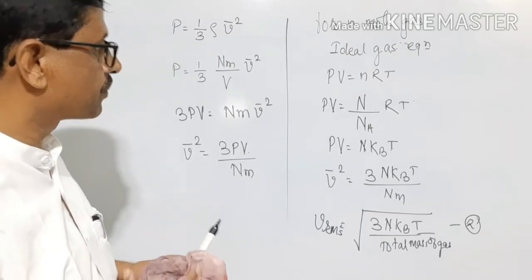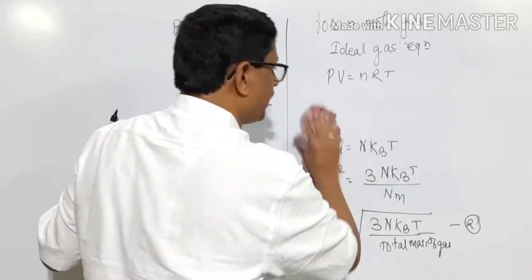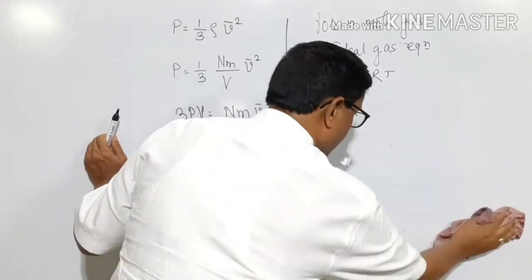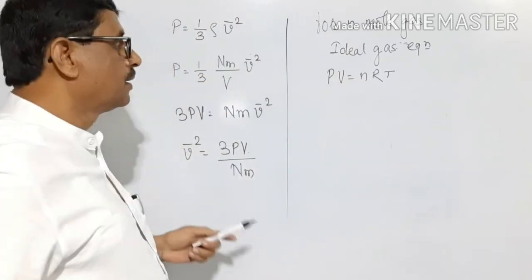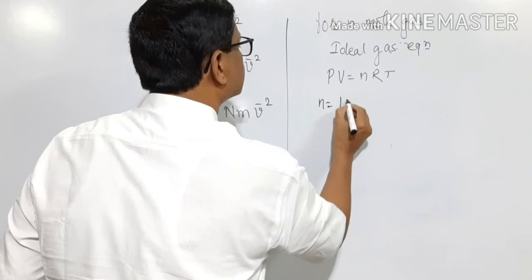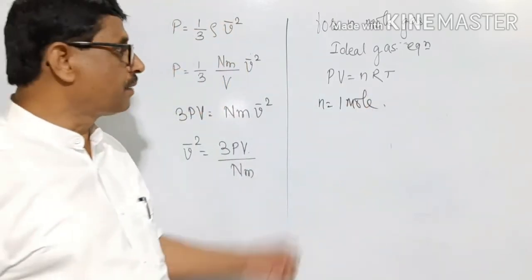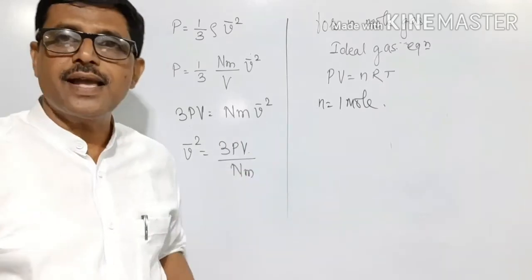Now, instead of that, if n is equal to 1, n indicates the number of moles present in a gas.